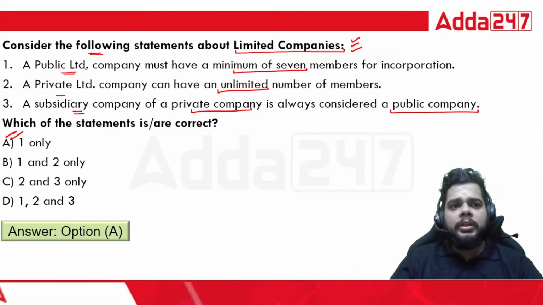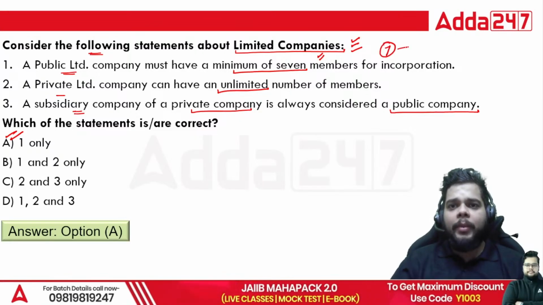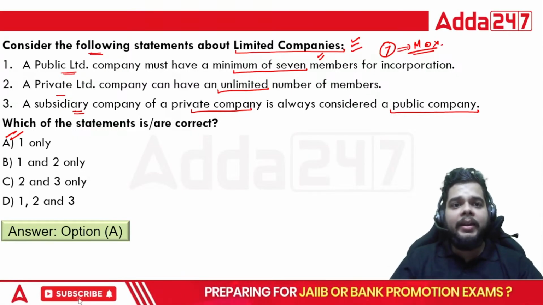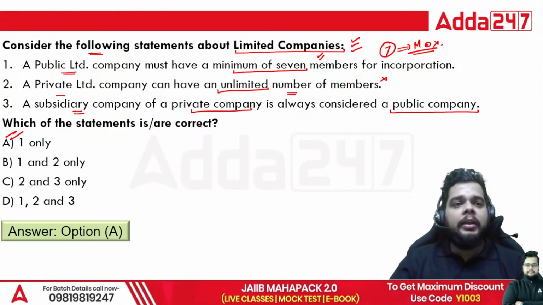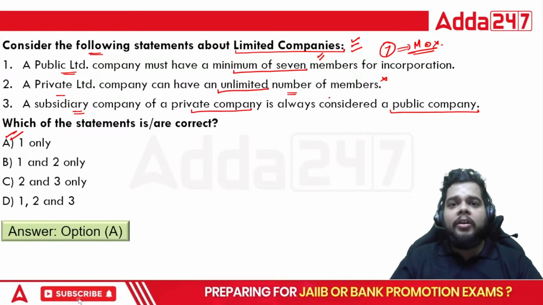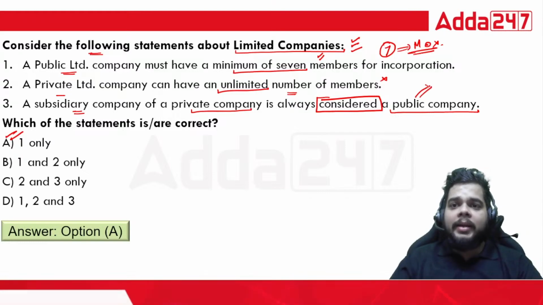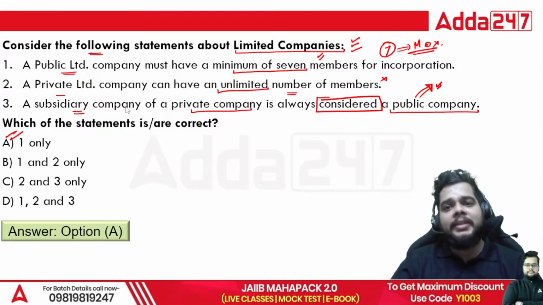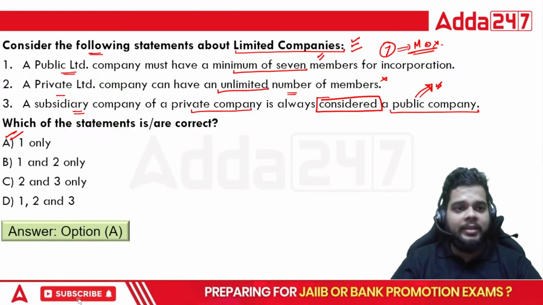Because when you talk about the public limited company, the minimum number has been defined as 7 only. But what about the maximum number? There is no maximum cap there. In case of private limited, do we have unlimited members? Answer is no. We have some limit which has been set under the limited companies, and the subsidiary company of a private company will not always be considered as a public company. Fine. Only if the public company is having a certain amount of share in that particular subsidiary, then only we will say that yes, this particular subsidiary is deemed to be a public company. So A is the right answer here.